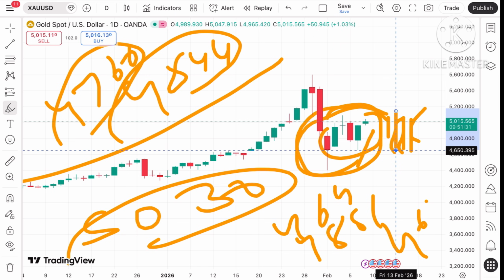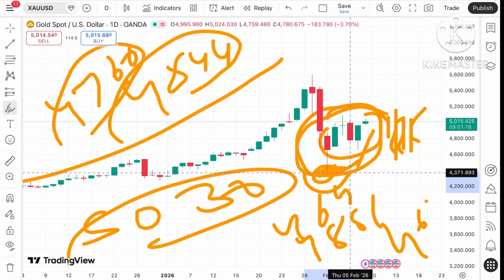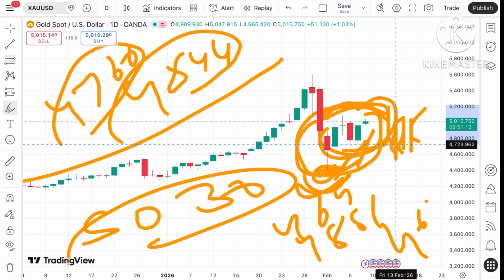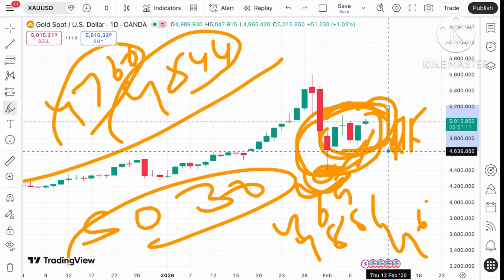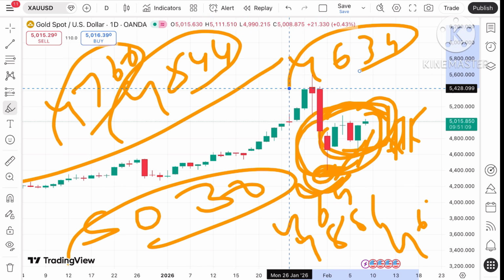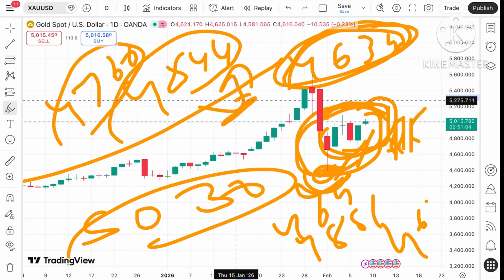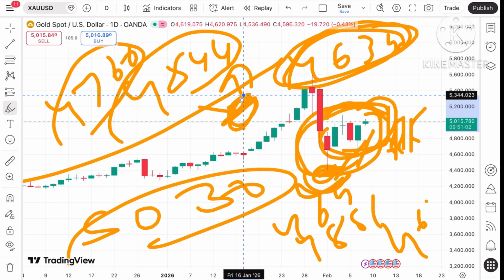This is the zone where the price will be moving if it doesn't sustain. There's a previous day low of around 46.50, so if the price falls below this level, then the price will go further down towards 45.76, and then to a level of 45.45, because this is the candle where the low was made, and after that we saw a bounce back. So if this zone breaks out towards the downside, then only will the price fall further. 46.39 is a strong level, and a gap is also pending at this level, so it can fill and then a bounce back can be seen, or it can move further lower. This is what we can see, but the probability of upside is very high.